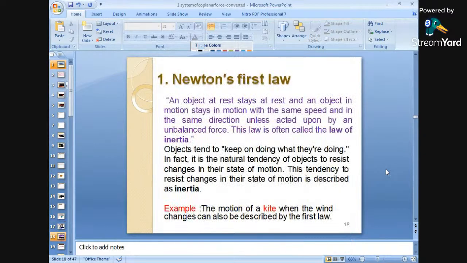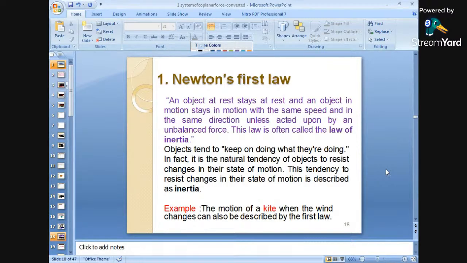So what is Newton's first law? Newton's first law is very important. An object at rest stays at rest, and an object in motion stays in motion with the same speed and in the same direction unless acted upon by an unbalanced force. That means when the body is in motion it will stay in motion, and when it is at rest it will stay at rest, unless another force acts on the body.